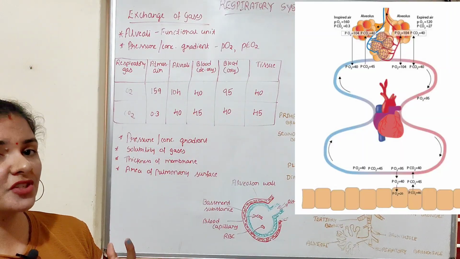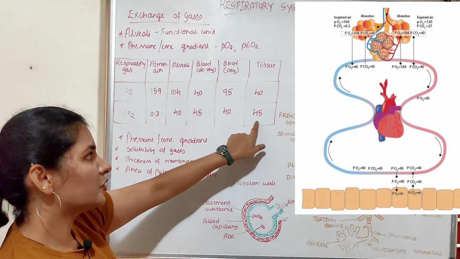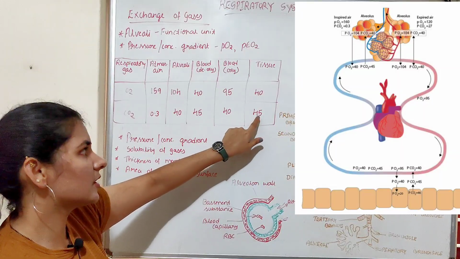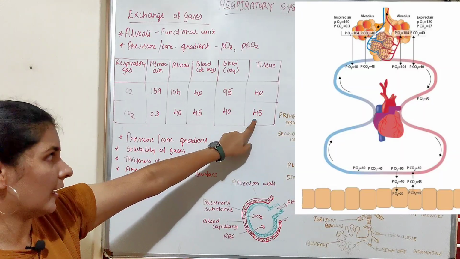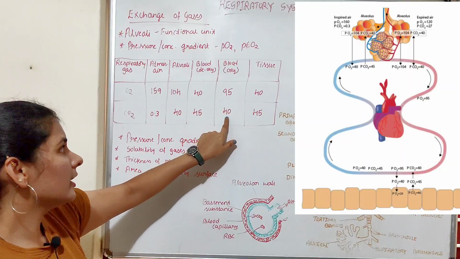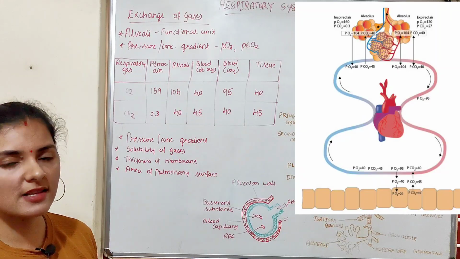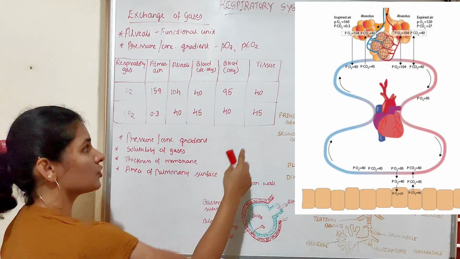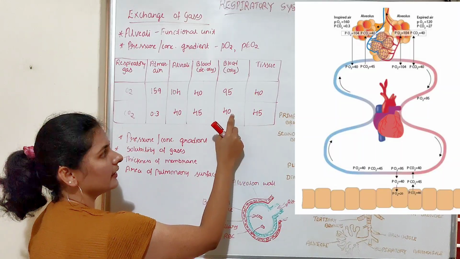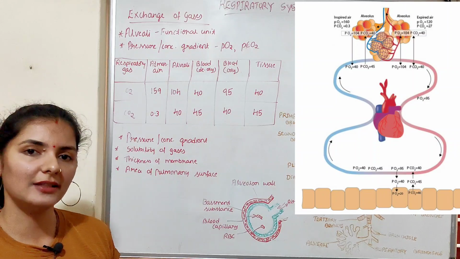So now the carbon dioxide is produced in each and every cell at the tissue level with a partial pressure of 45, which is high. So the partial pressure of carbon dioxide in the tissue is 45, whereas the blood surrounding that tissue has carbon dioxide at 40, which is less when compared to 45, and the difference is 5 mmHg.